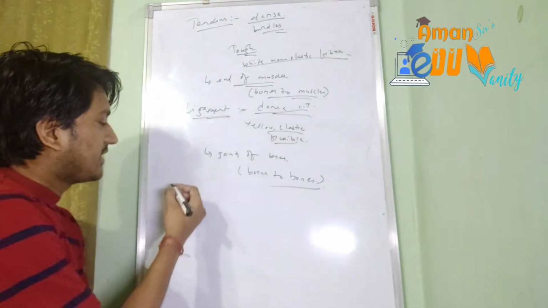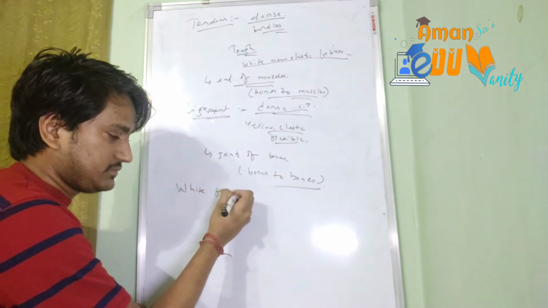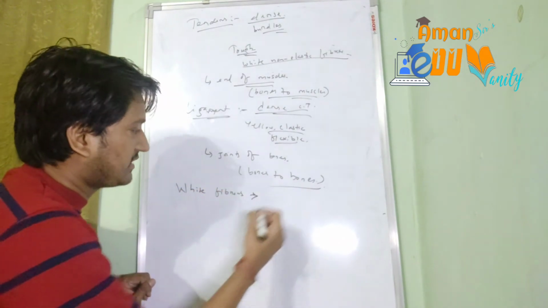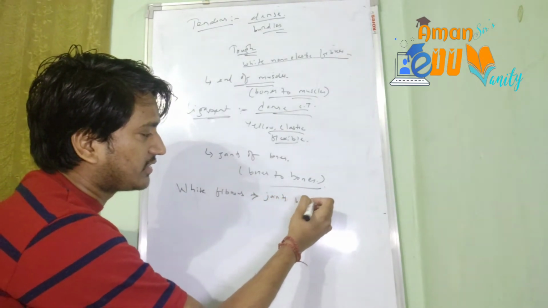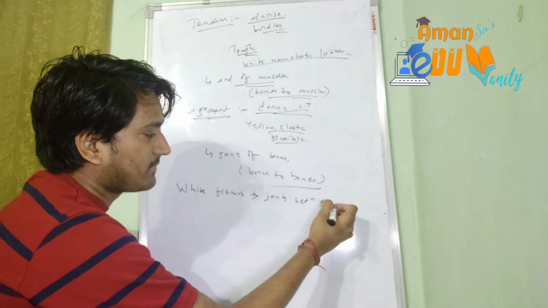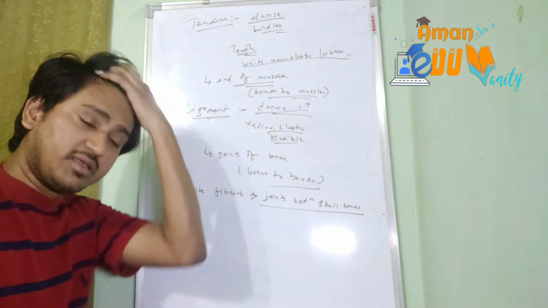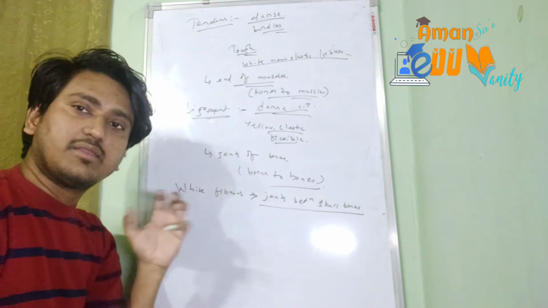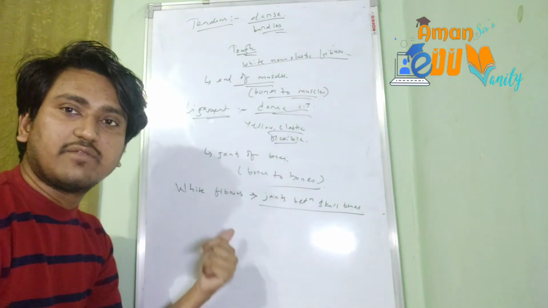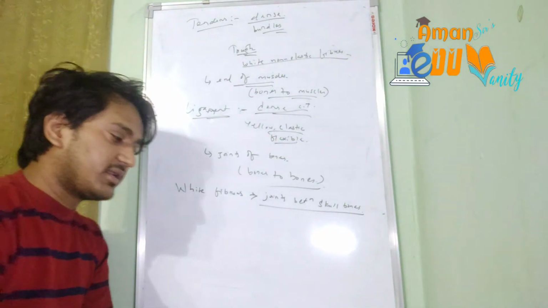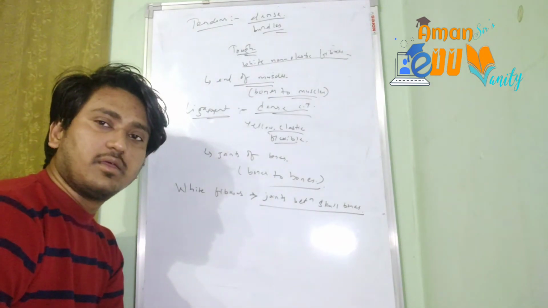Next is white fibrous connective tissue. These are found in the joints between the skull bones. Okay, there are many skull bones. It is not a single bone, students. The skull bone is an immovable joint because of the presence of white fibrous connective tissue over there. So that white fibrous connective tissue also acts as a shock absorber over the joint in the skull bones.